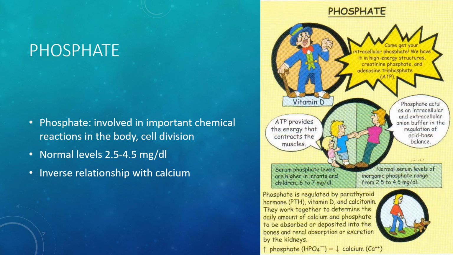We get phosphate from ingesting animal products, but absorption is diminished by concurrent ingestion of calcium, magnesium, and aluminum, so we need to educate our patients not to take phosphorus supplements with other supplements. Phosphate levels are regulated by our parathyroid hormone and activated by vitamin D. It's eliminated through our GI tract and our kidneys, and it has an inverse relationship to calcium. So if calcium is high, phosphate is low, and if phosphate is high, calcium is low. When I think of phosphate, I think of bones, teeth, and ATP.